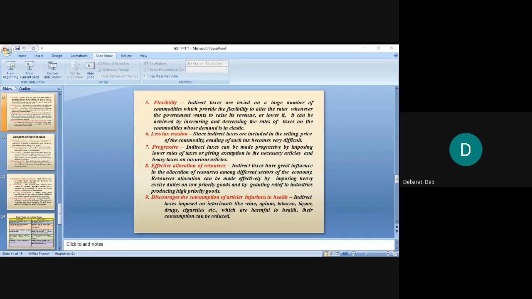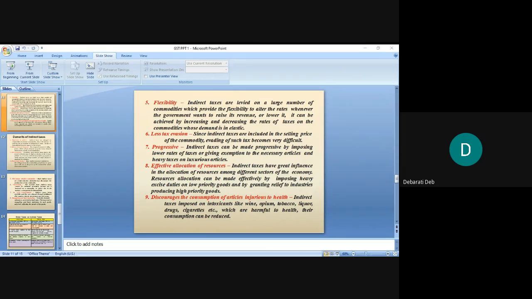Okay. Then it discourages selective commodities. High indirect taxes on certain commodities may discourage the production of the commodity itself because there will be less demand, and since there is less demand, there will be less production. Then uncertainty in revenue. Since it is passing through a lot of chain, and if a tax is imposed on a commodity, then the demand will fall. Then obviously there will be uncertainty in the selling of the product and performance of the product.